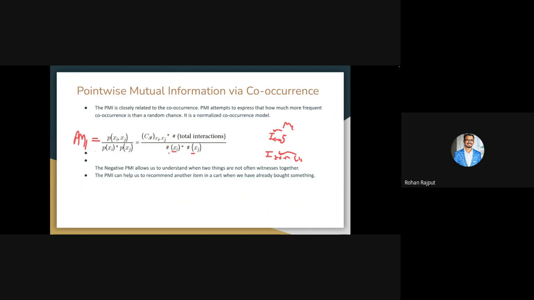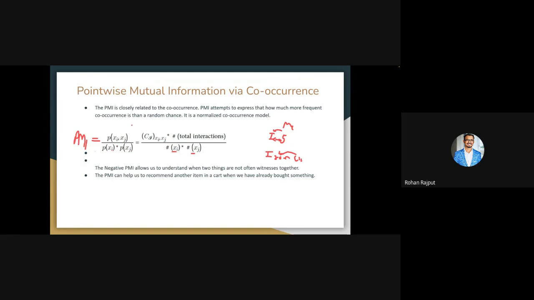Because it uses this normalization technique. This normalization helps us remove popularity bias, where one item has a higher frequency than another item and might dominate the entire metrics. That can be normalized using PMI.